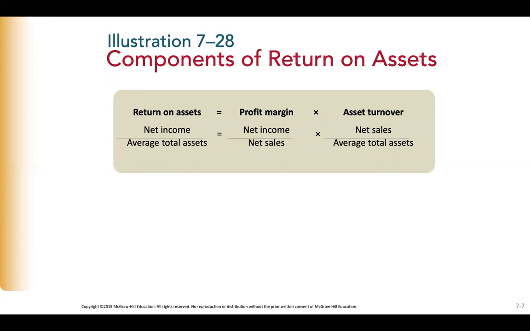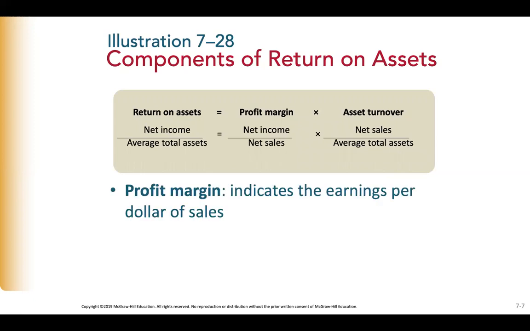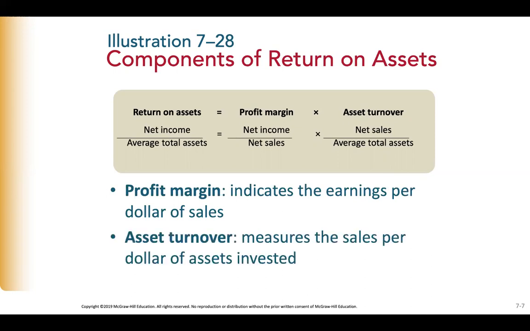You can then explore profitability further by separating return on assets into 2 additional components: profit margin and asset turnover. Profit margin is your net income divided by net sales. Asset turnover is net sales divided by average total assets. Profit margin indicates the earnings per dollar of sales. Asset turnover measures the sales per dollar of assets invested.